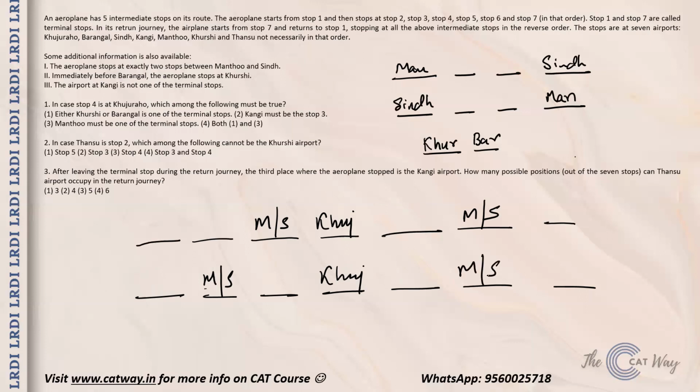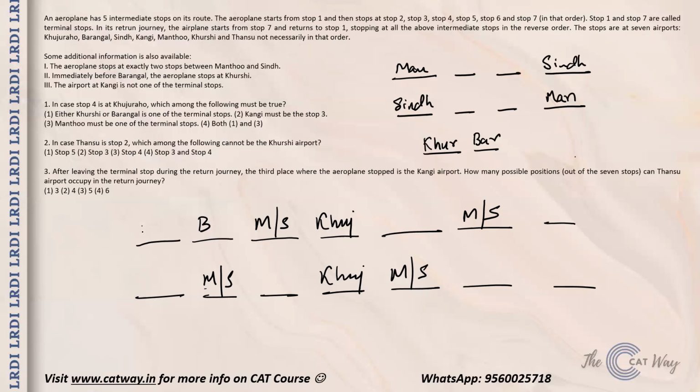Then what you have is that Kursi and Barangal come together. Immediately before Barangal, the airplane stops at Kursi. So if this is Barangal, this will be Kursi.